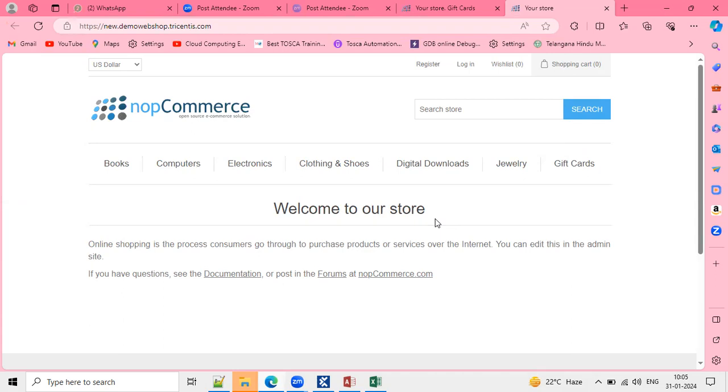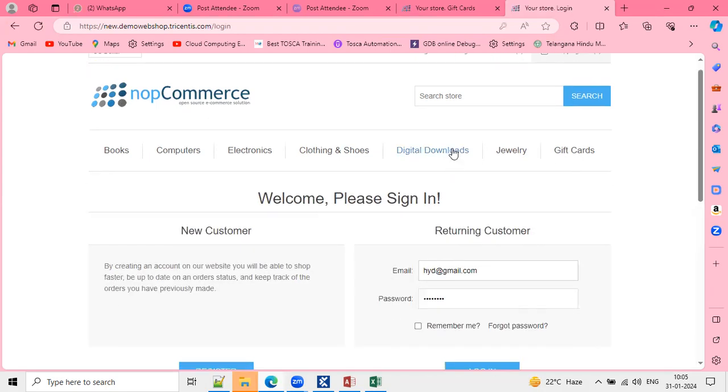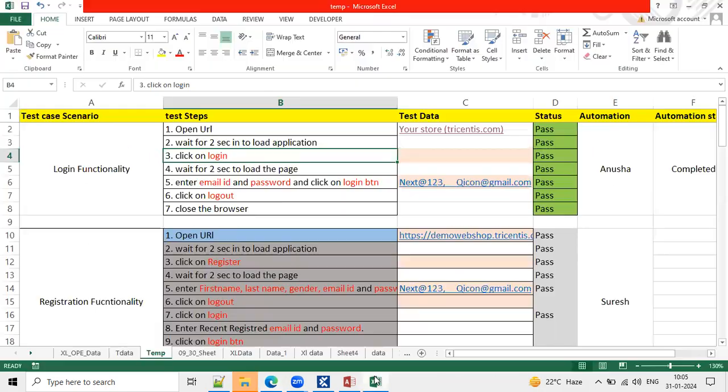Yes, on top of that. So, right side top corner, right? Click on this login hyperlink. Once you find this login hyperlink, again they are asking you to wait for 2 more seconds.